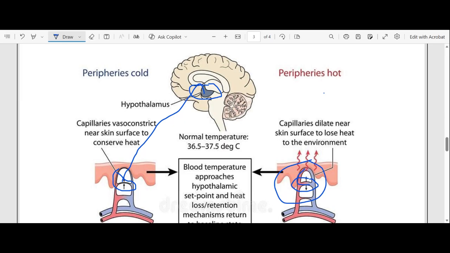And also, what happens to the sweat glands? The sweat glands will produce more sweat, and that sweat will be transported outside of the skin, and it will be lost through evaporation. When sweat is lost through evaporation, it is replaced by cool air in order to cool the body down. I'm sure you've noticed that whenever you sweat, your body tries to cool down because it loses its heat through what? Evaporation.